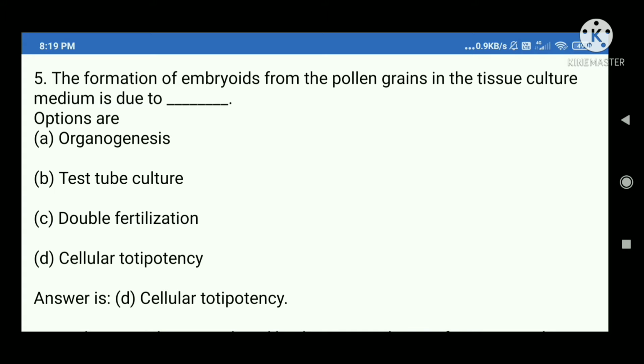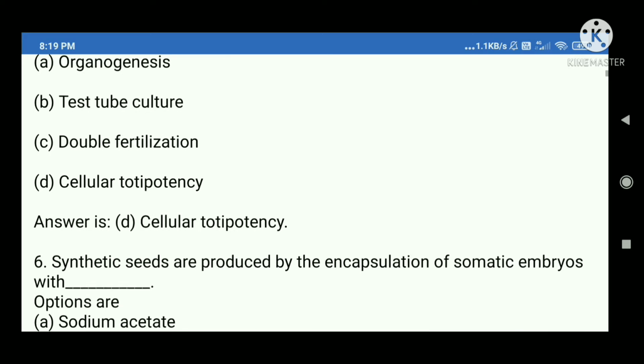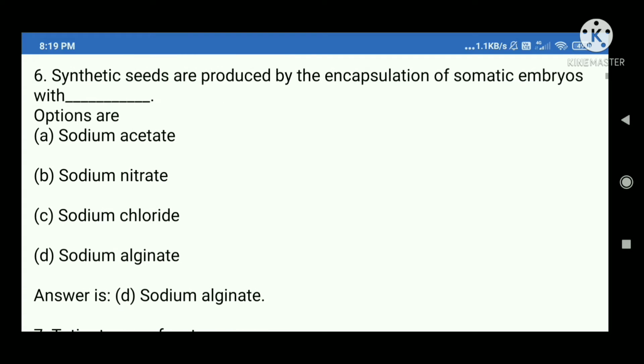5. The formation of embryoids from the pollen grains in the tissue culture medium is due to blank. Options are A. Organogenesis, B. Test tube culture, C. Double fertilization, D. Cellular totipotency. Answer is D. Cellular totipotency.